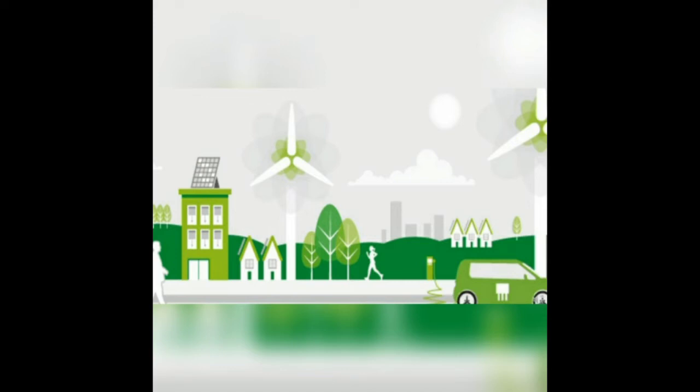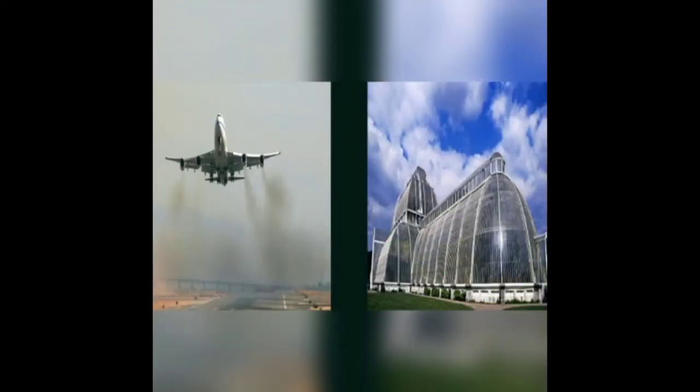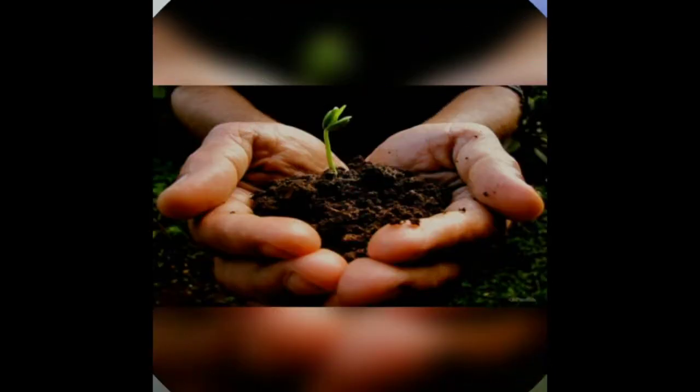Next, we can know some tips to reduce carbon. There are many ways humans can help in reducing carbon. Some of them are: first, reduce air travel. The amount of transportation-related carbon dioxide emission eclipses the amount of electricity generation emissions. Transportation is now the number one source of greenhouse gases.